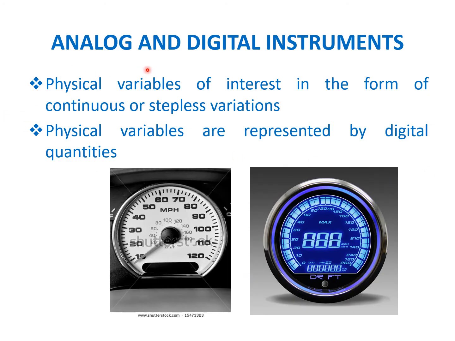Next, analog and digital instruments. Here by using these instruments we can measure the values directly. Various physical variables, in terms of continuous or stepless variations, will be shown in the reading. So this is called analog and digital instruments. Example, in any automobile, you can see the speed of the vehicle directly in the speedometer.